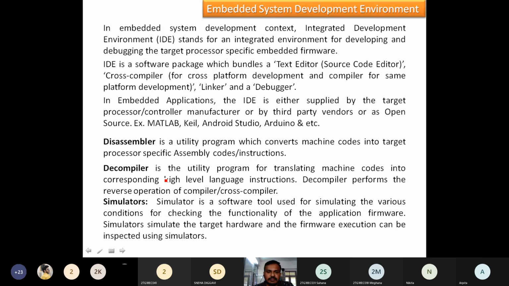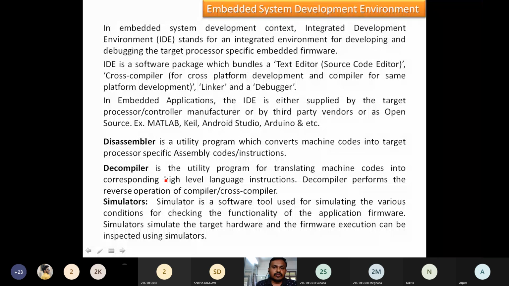So if I go for MATLAB, in MATLAB it is a simulator. What are we simulating there? I want to check the noise in the received signals. How are we testing this? Through programming. We are not directly writing the program, dumping it into the chip, and then testing that chip. How are we performing that? By simulating. It is done through checking the functionalities of the application firmware.